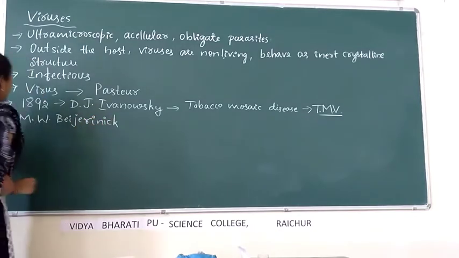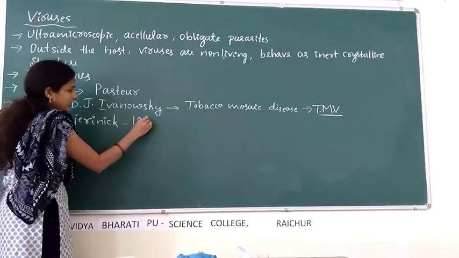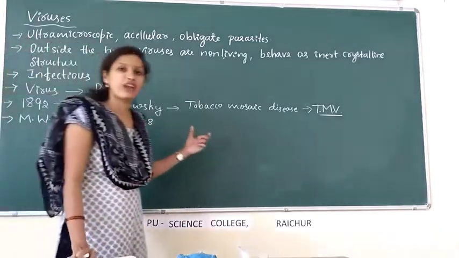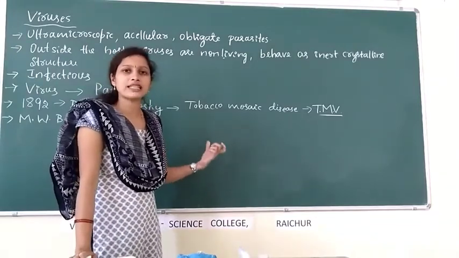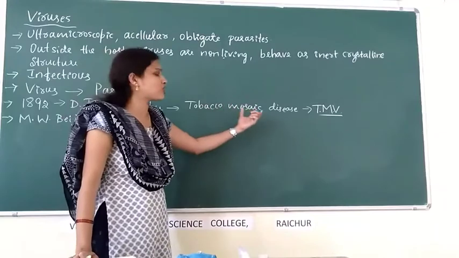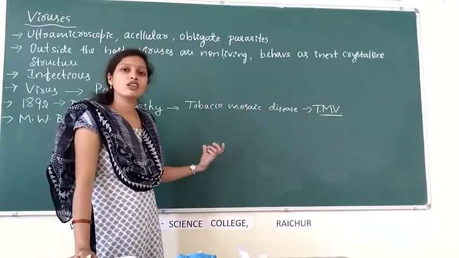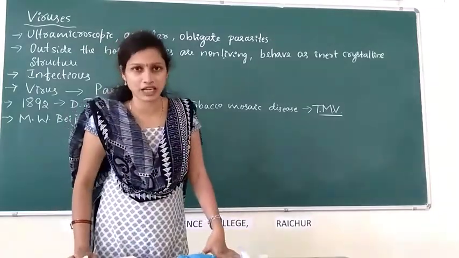Bajornik. M.W. Bajornik in 1898 demonstrated that the extract from the tobacco plant suffering from tobacco mosaic disease can cause the same disease in a healthy tobacco plant.